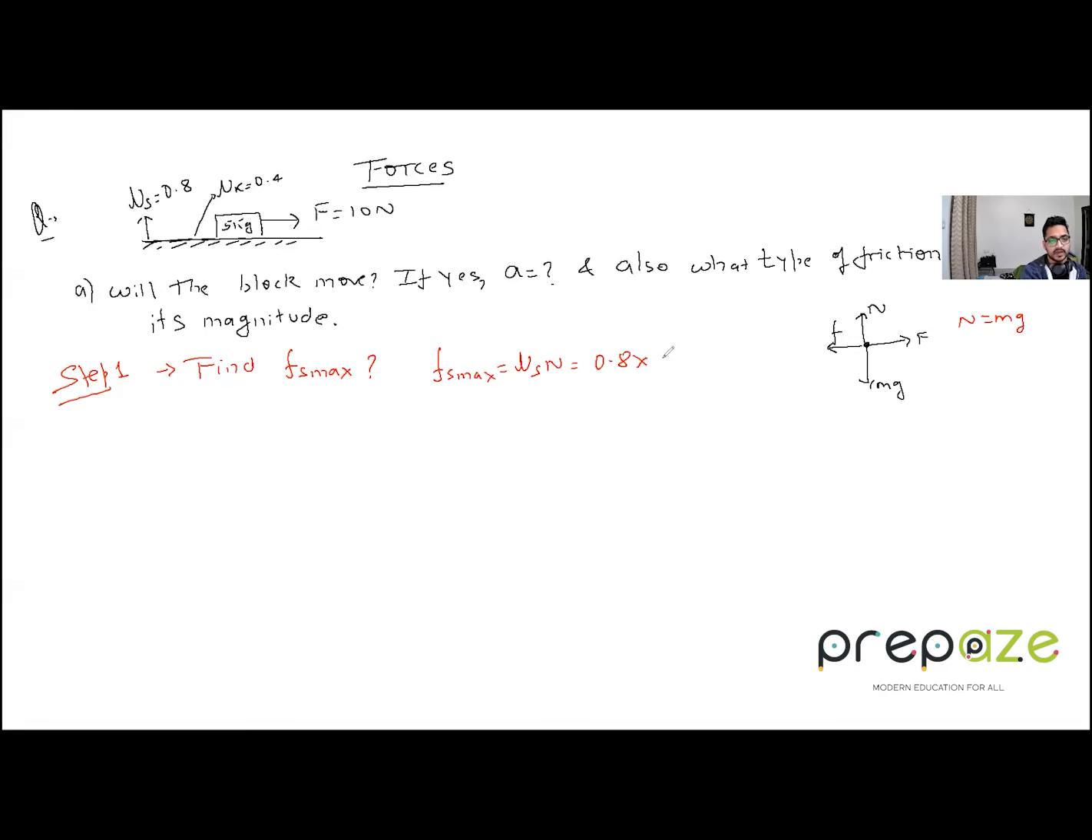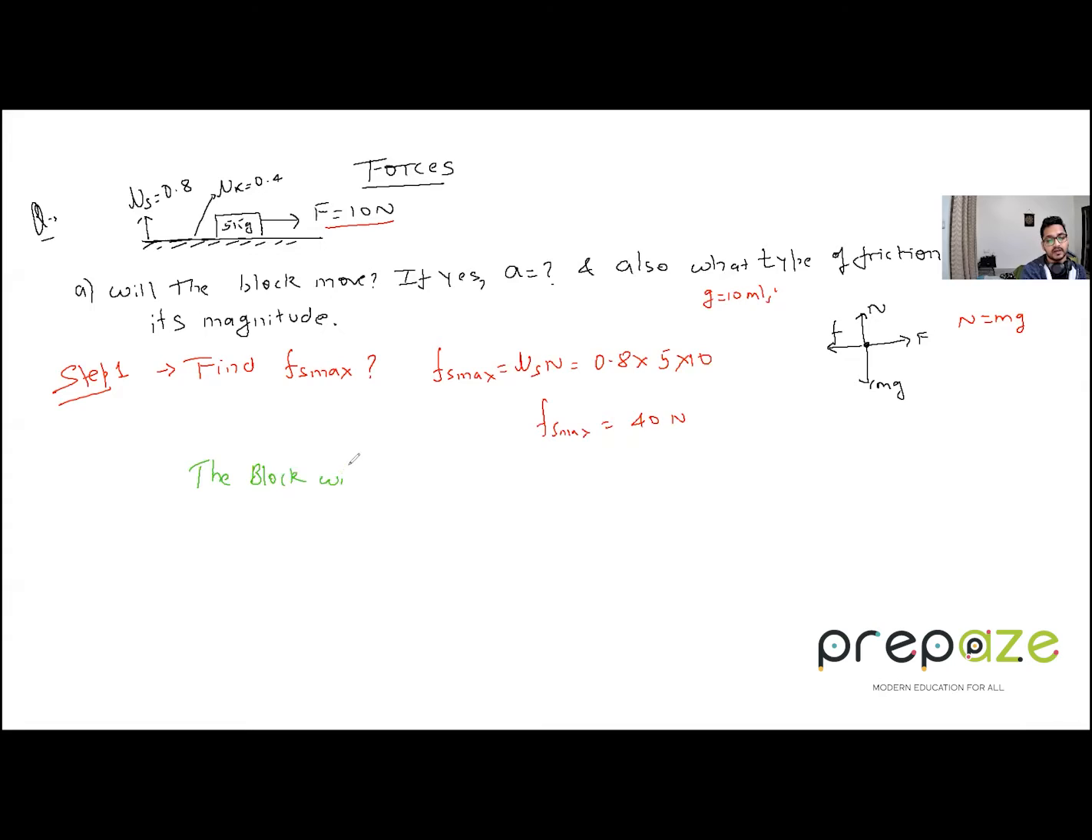All right. So m we have is 4. Sorry, I gave 5. The g value you can take as 10 for this question for convenience, 10 meter per second square. So what is Fs max we are getting? Fs max is 0.8 into 5 into 10, that is 40 newtons. So Fs max is 40 newtons. And what is the force applied? It is only 10 newtons. Will the block be able to move? No, the block will not move.